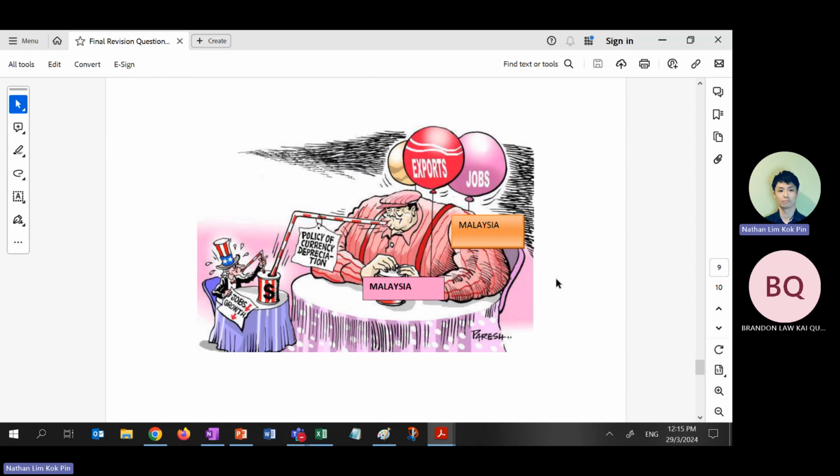Okay, this is the US. Malaysia's Reserve Bank is currently doing a depreciation policy. Which means what? The central bank is capturing all the market share, leading to Malaysia's exports going up and jobs going up, but the US has become thinner and thinner, and their jobs go down, because the central bank purposely depreciates their currency.